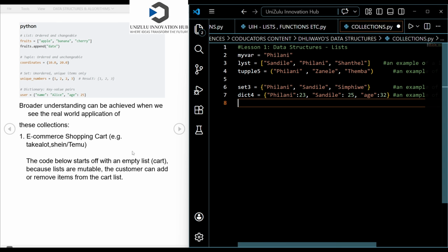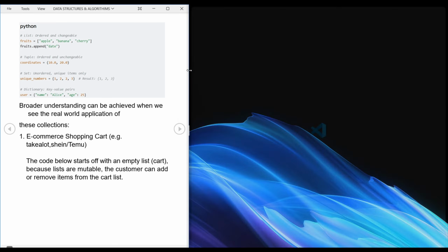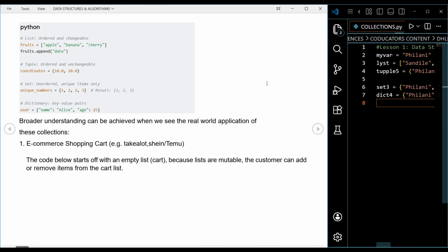All right, so now let us look at basic applications. How do you apply this? Since you are becoming a programmer, you need to know how to apply this. How can you use this to be able to design certain things? So here I've already made a document that shows some of the applications whereby you can use these data structures.